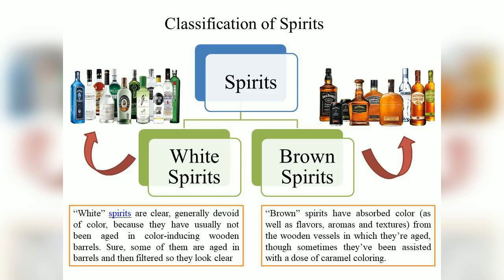And when it comes to white spirits, which you can also call clear spirits, they are your vodka, gin, as I mentioned to you, rum, white rum, then you have tequila. These all fall under your clear or white spirits. So the classification is very simple, wherein spirits are being classified into two. One is white spirits and the other is brown spirits.